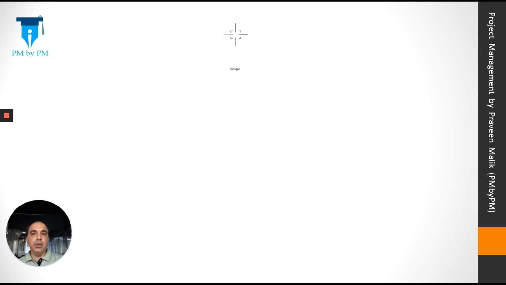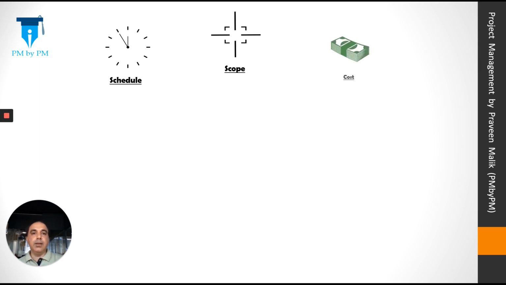You have to plan for, number one, scope. Scope is the work involved in the project, the task that you have to do, the boundaries. Then comes the schedule. Think about the timeline, the activities, and the duration of the project. Then comes the cost. Think about the money, the funding, the estimation.